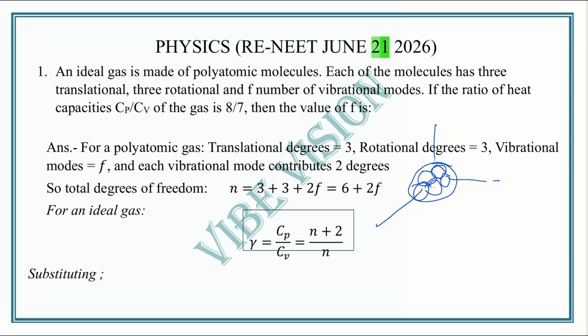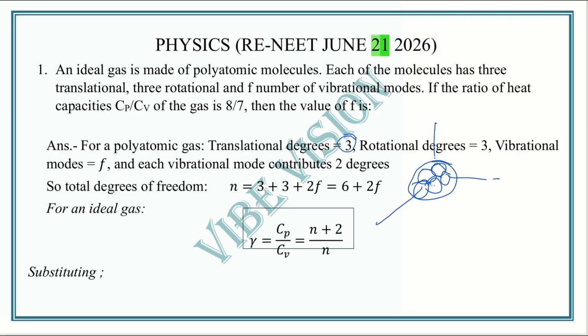So for a polyatomic gas, the translational degrees are three, the rotational degrees are three, and the vibrational modes are f. Each vibrational mode contributes 2 degrees of freedom, so 2f is the vibrational degrees of freedom.